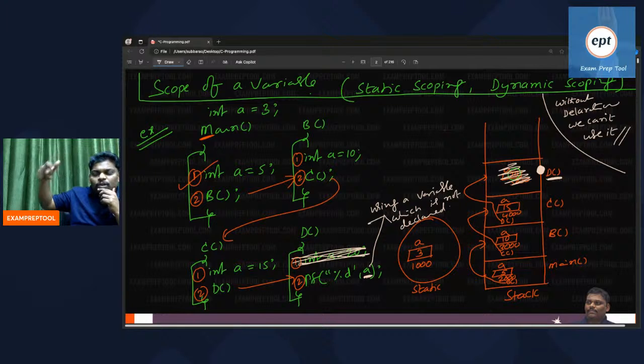Without declaration, you are using some variable. Will it give error or not? You are using it inside the D function, which is not declared. Will it be an error or not? Using someone which is not declared, is it error or not? According to programming language, it is the error.